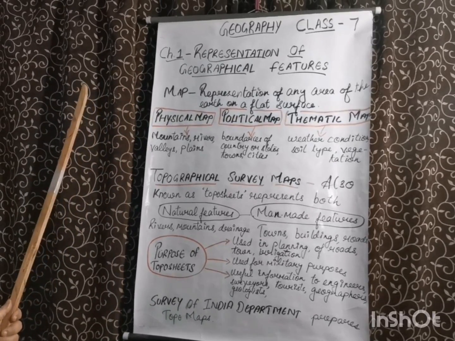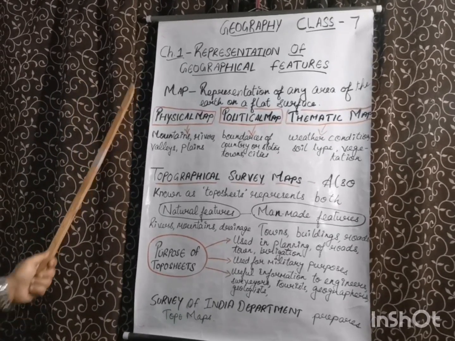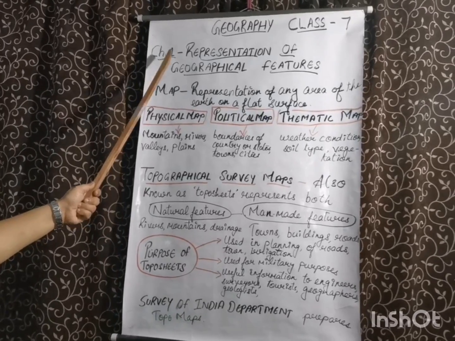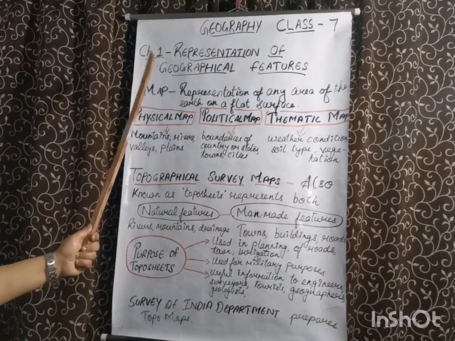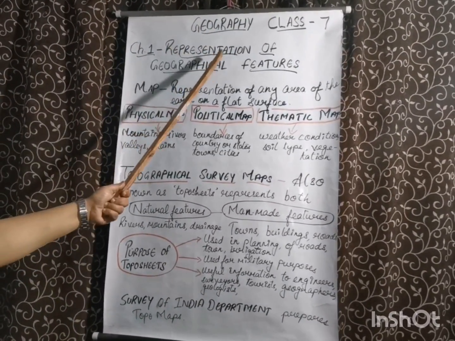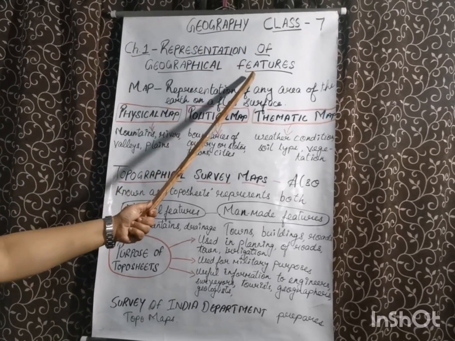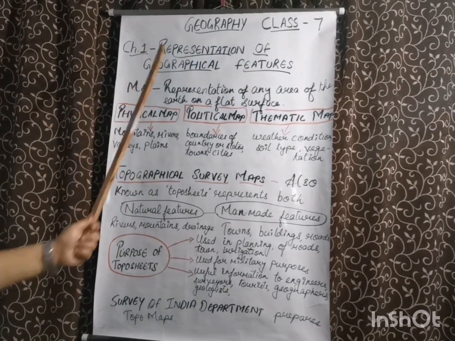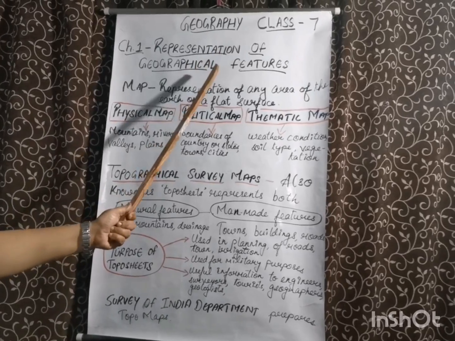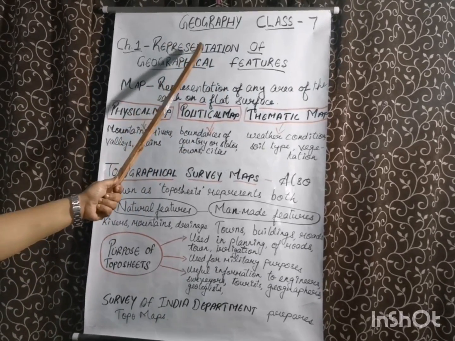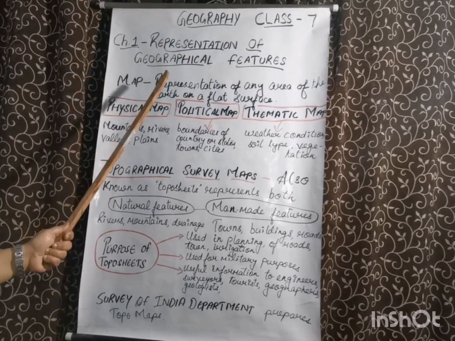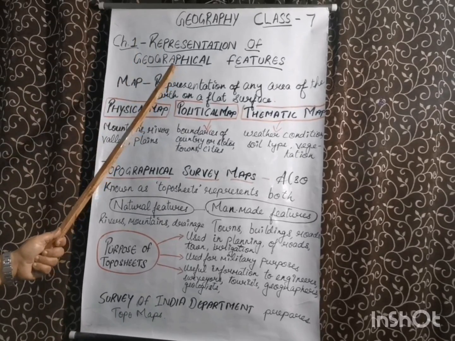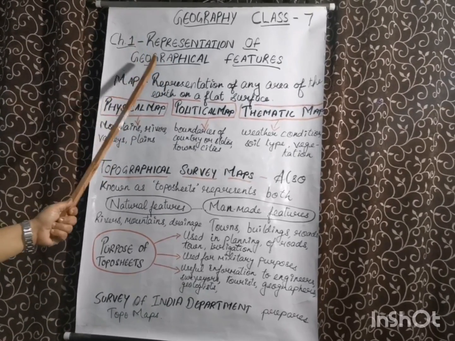Hello students, today let's study our first chapter of Geography of class 7th, which is representation of geographical features. What is this representation of geographical features? Representation means to depict or show again. Now what to show?